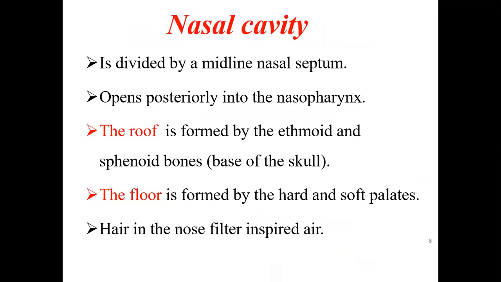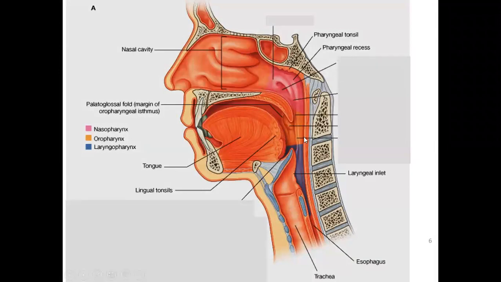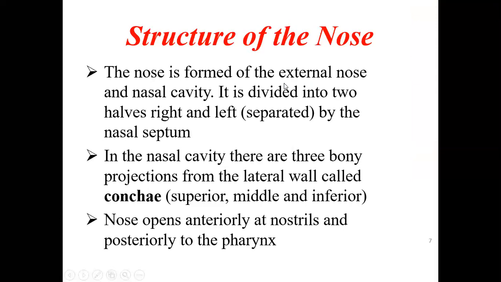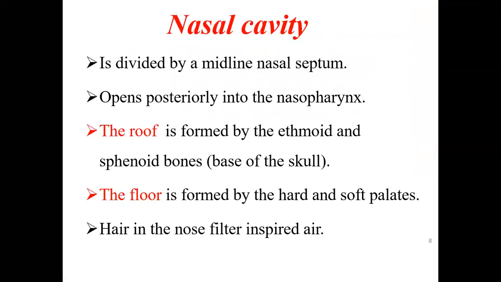Now, the nasal cavity is divided by a midline structure called the nasal septum, which divides it into two halves, right and left, and opens posteriorly into the nasopharynx. As I showed you here, the pharynx is divided into three parts. This pink colored structure is called the nasopharynx, which is behind the nose. Behind the mouth is the oropharynx. Behind the larynx is the laryngopharynx. So posteriorly, the nose opens into the nasopharynx.